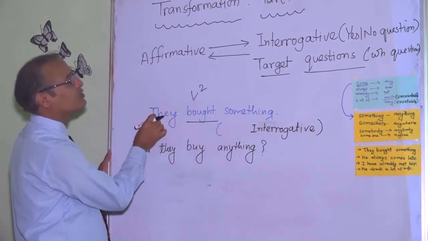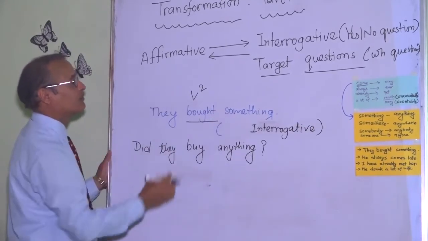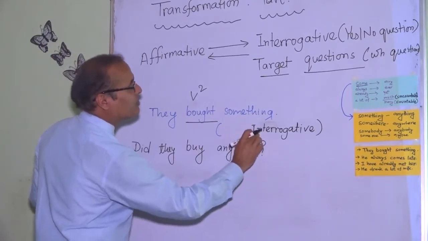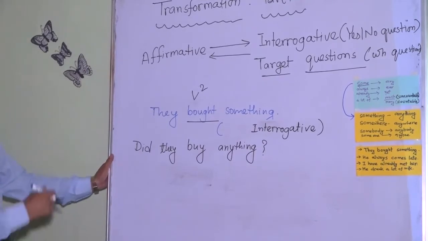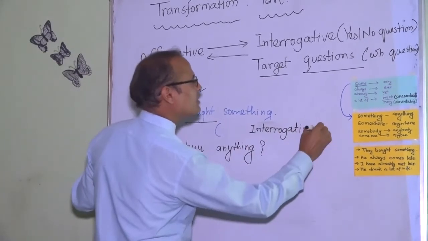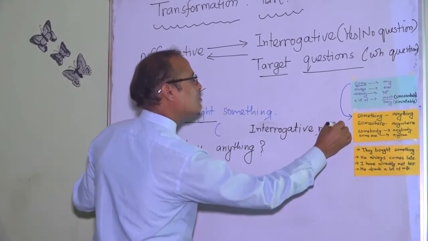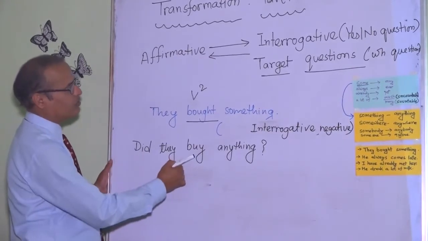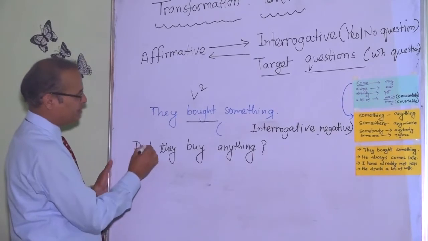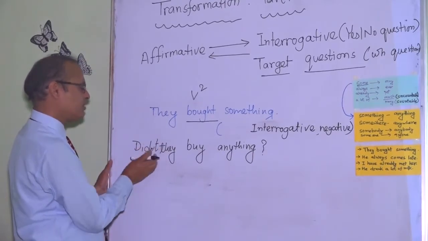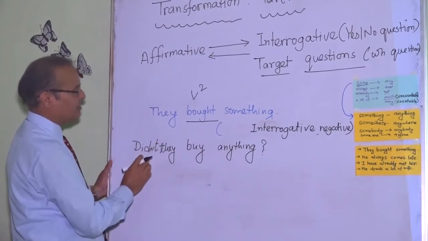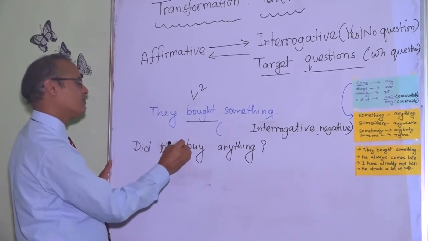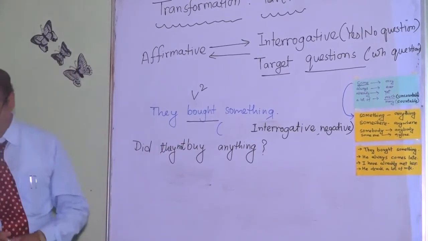You can be asked who question or what question, etc. And sometimes the question is interrogative negative, which is the use of not. So where to put not here for interrogative negative? Did or didn't here? Didn't they buy anything? Or did they not buy anything?